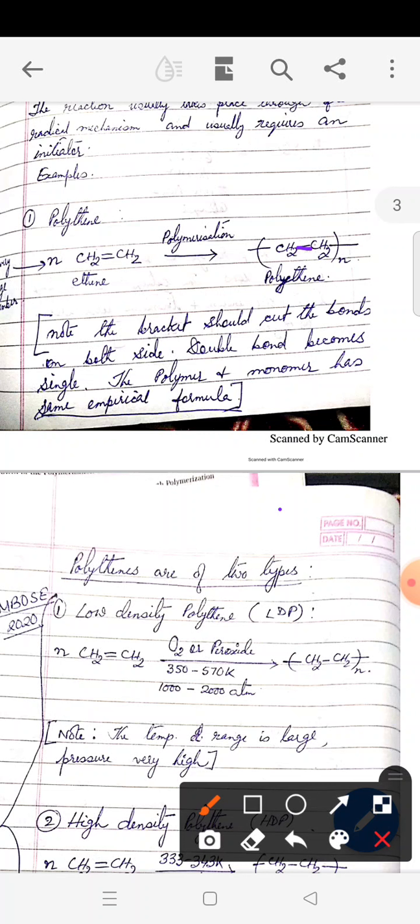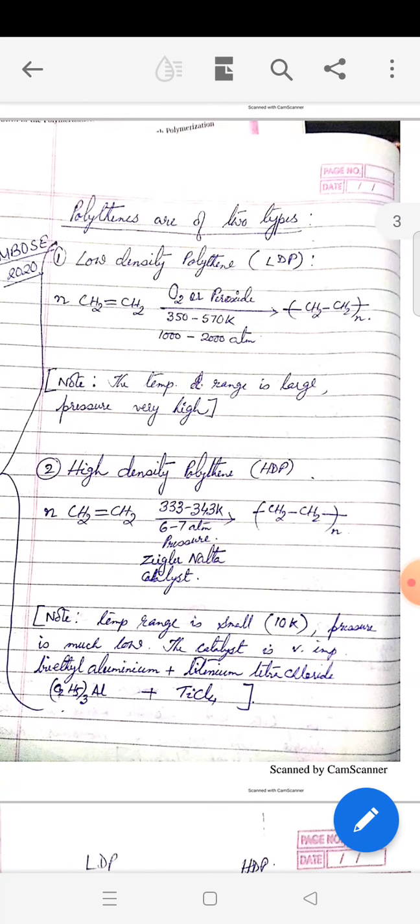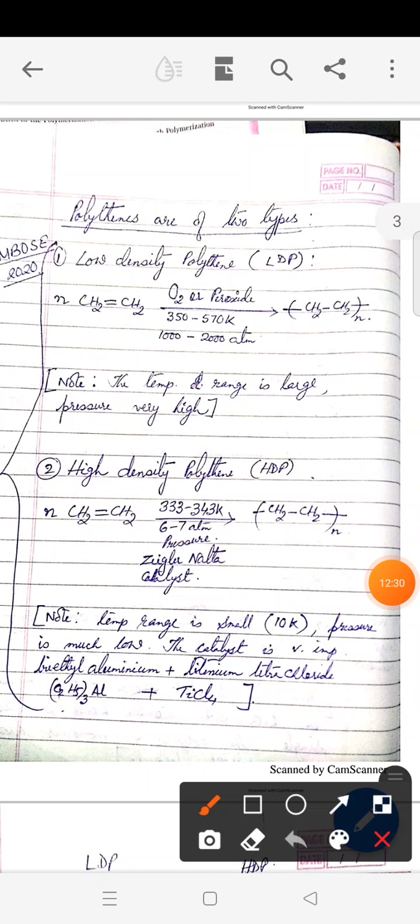Then let us try to understand there are 2 types of polythene. One is called low density polythene, in short, we call it LDPE. Another is called high density polythene. So you can see it has been asked in the exam in 2020. n number of CH2=CH2 gives you polythene, but look at the reaction conditions.